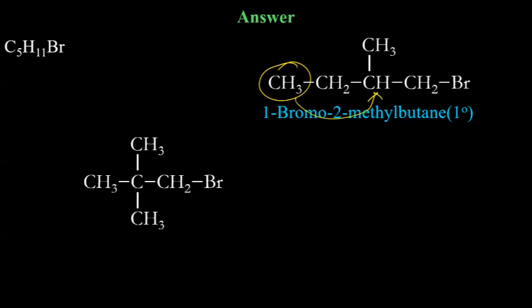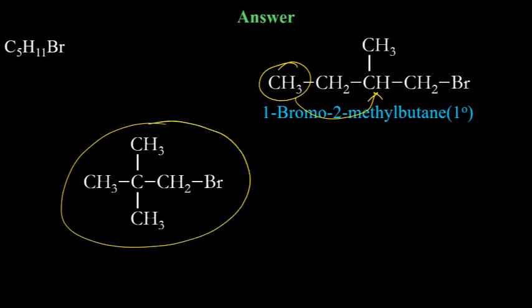In this case, tell me which degree halide it is: 1 degree, 2 degree, 3 degree. Tell me just the degree of the one which I have encircled. Ashi, correct. Shashwat, Mehak, correct.